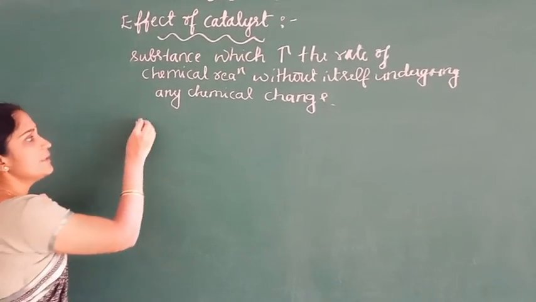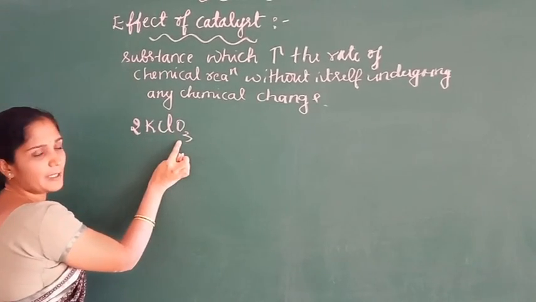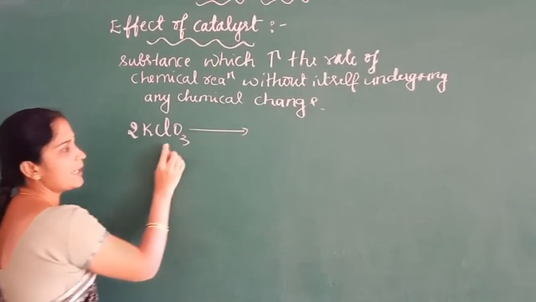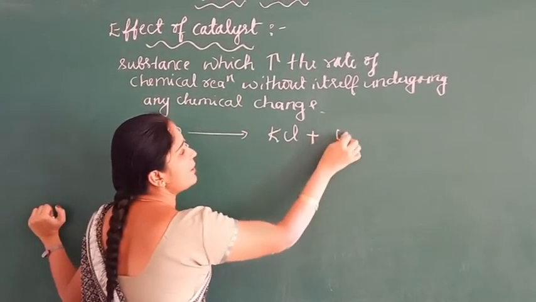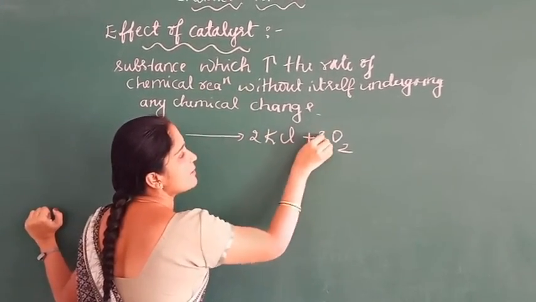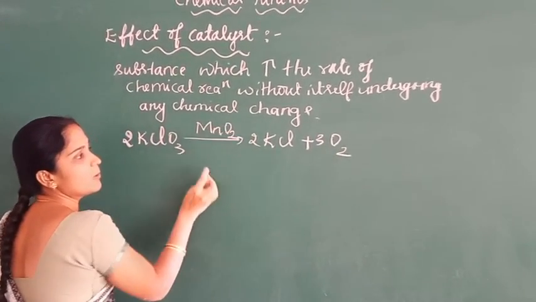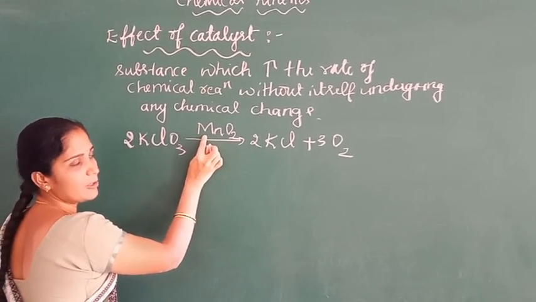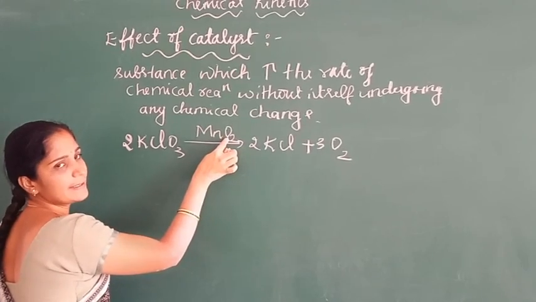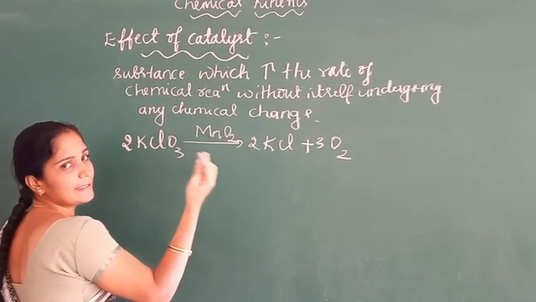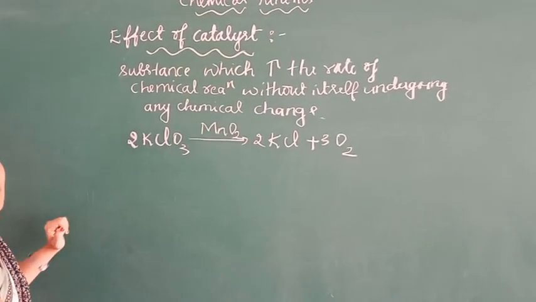For example, the decomposition of potassium chlorate gives potassium chloride and oxygen. This reaction is catalyzed by the catalyst MnO2, the mineral pyrolusite or manganese dioxide. So this MnO2 acts as a catalyst. It just increases the rate of the reaction without itself undergoing any chemical change.